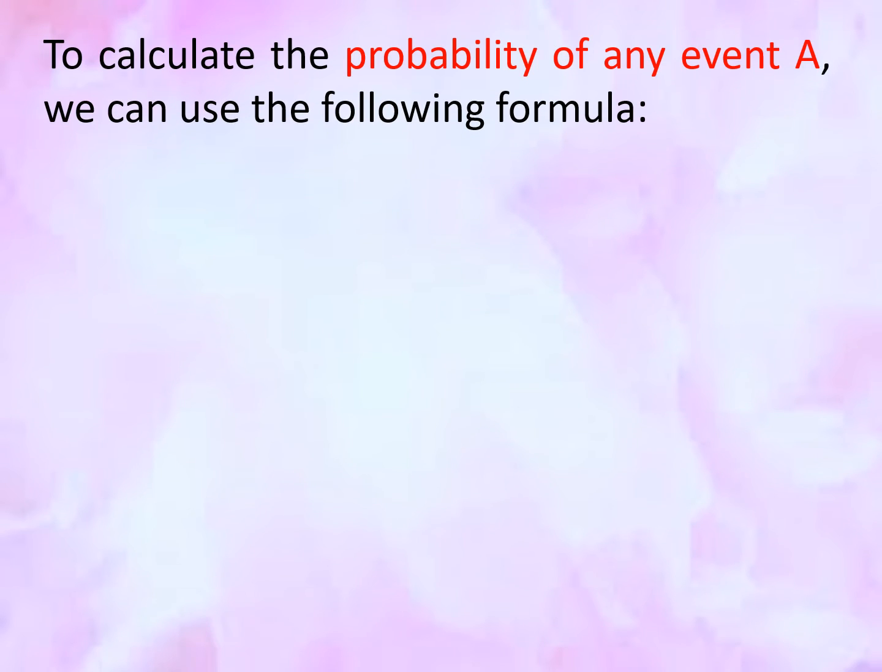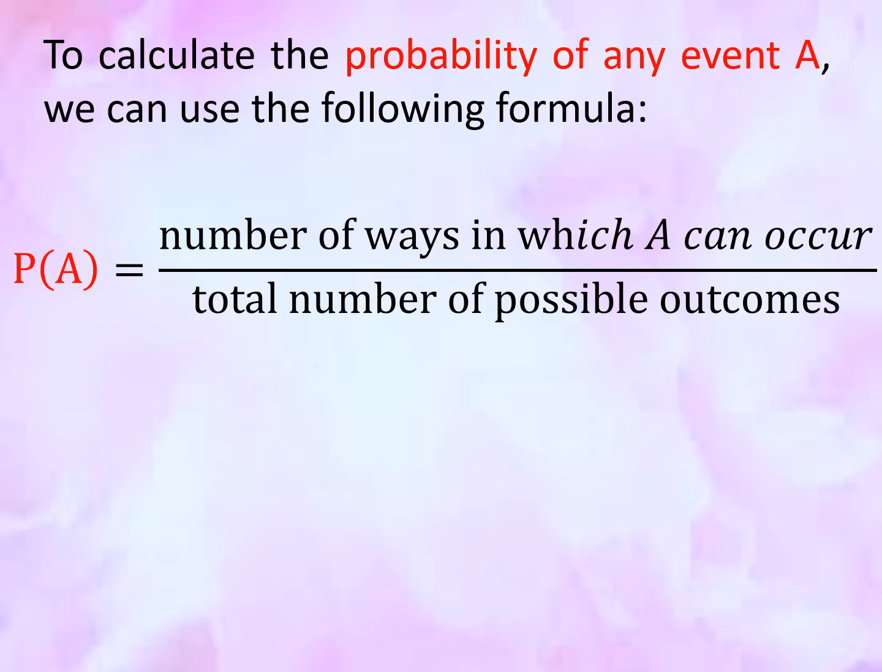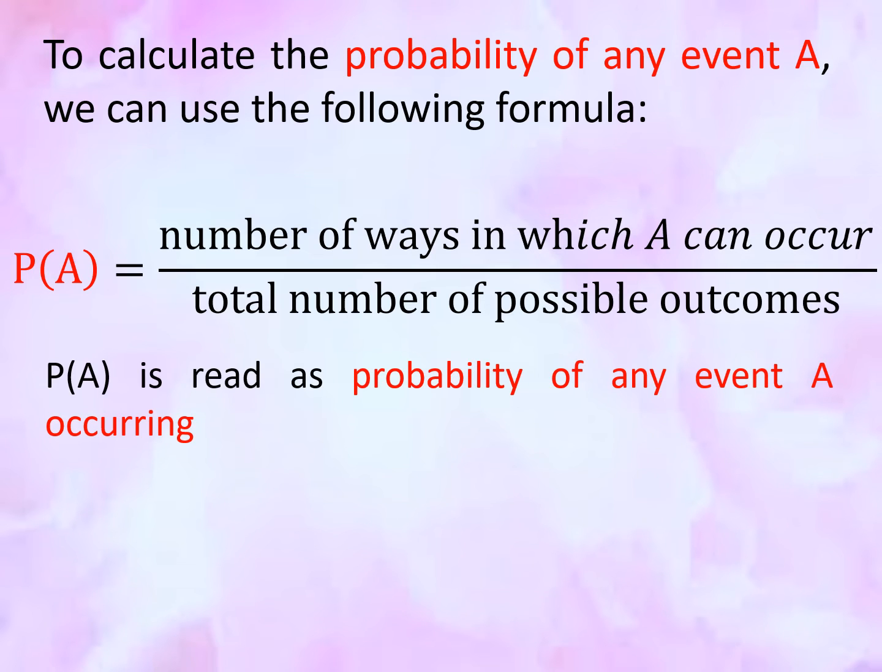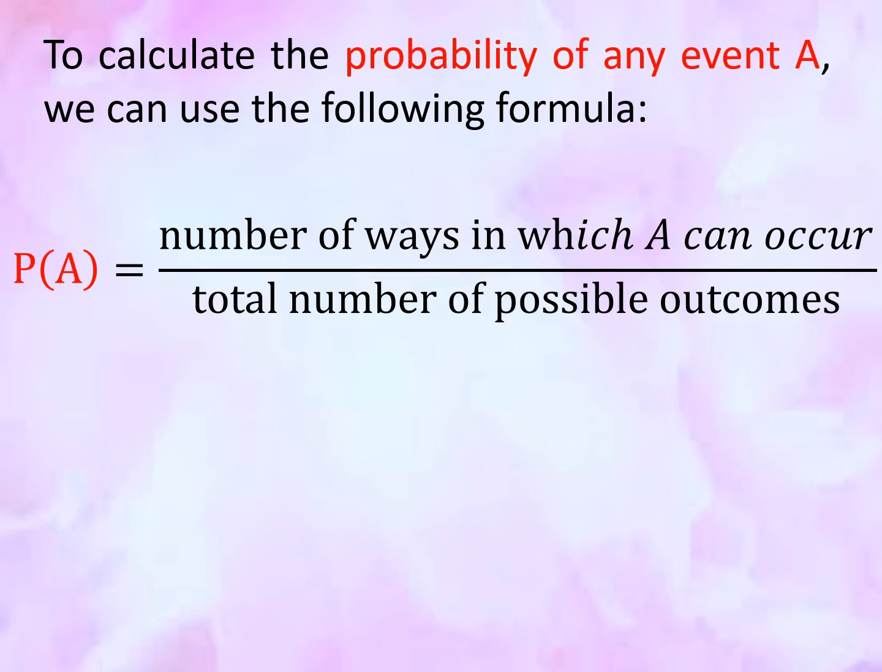Now let us calculate the probability of any event A. We can use the following formula: the probability of A is equal to the number of ways in which A can occur over the total number of possible outcomes. P(A) is read as the probability of event A occurring.